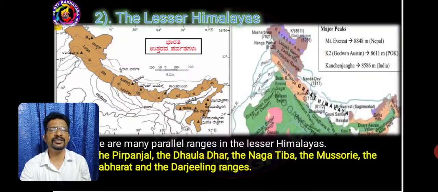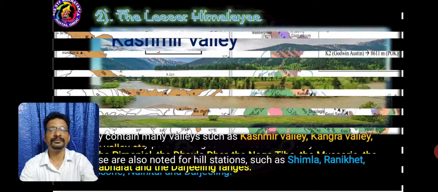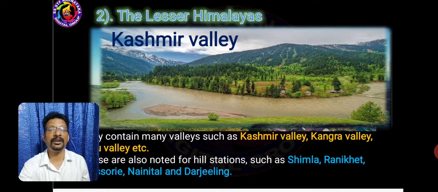Parallel ranges are found here. Ranges means chains of mountains. Examples: Pir Panjal, Dhauladhar, Darjeeling, etc. Beautiful valleys can also be found here. Examples: Kashmir Valley, Kulu Valley, etc. They also have hill stations, meaning hills on which people reside or live. For example, Shimla, Darjeeling, etc.